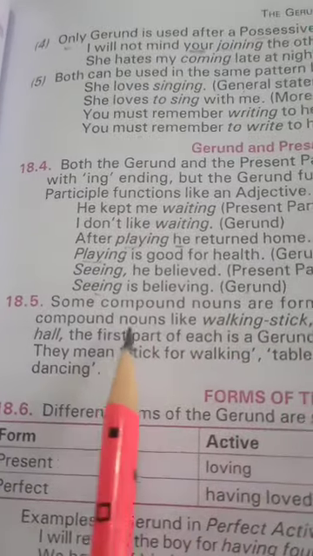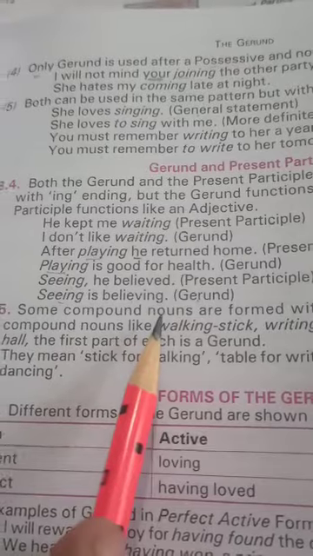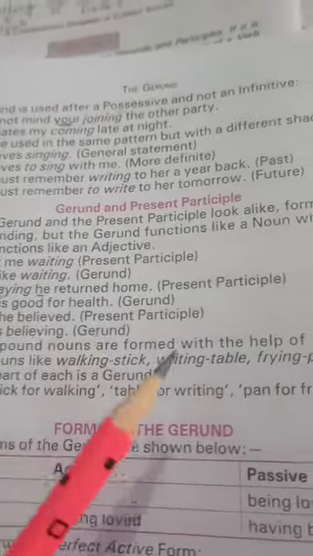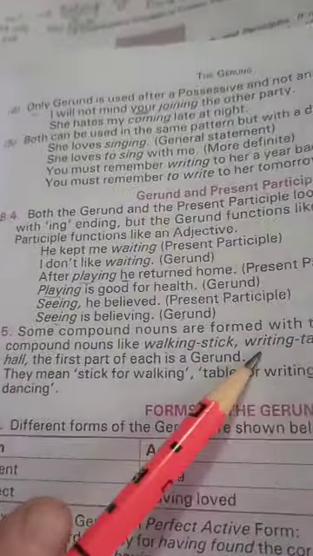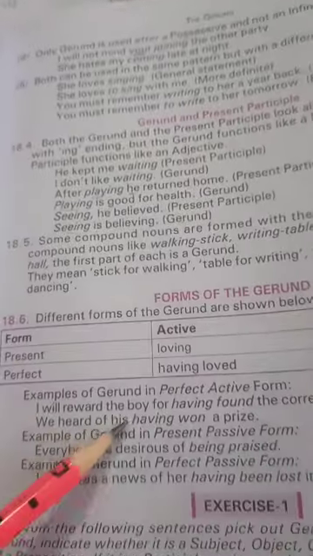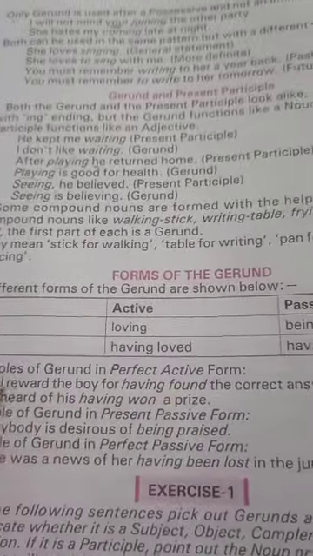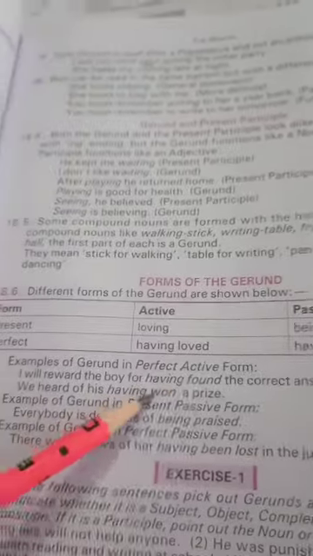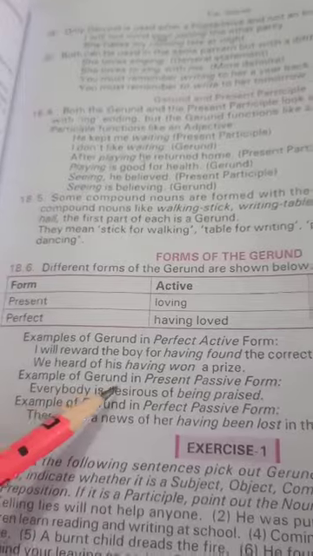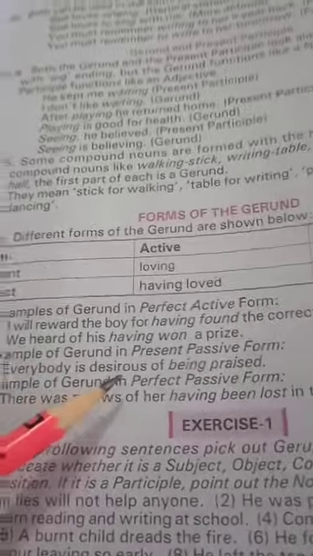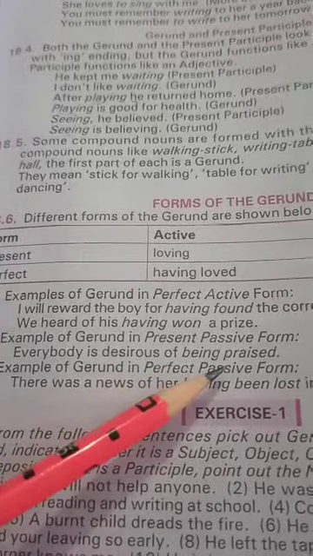Clear? Now, there are some compound nouns which are formed with the help of gerunds, like walking stick, writing table, frying pan, dancing hall. And the first part is gerund. Clear? Now we come to gerund in perfect active form. I will reward the boy for having found the correct answer to the problem. We heard of his having won a prize. An example of gerund in present passive form is also given over here. Everyone is desirous of being praised.